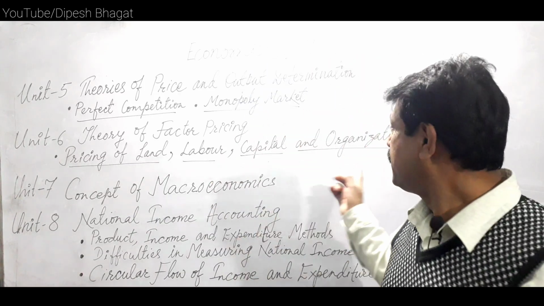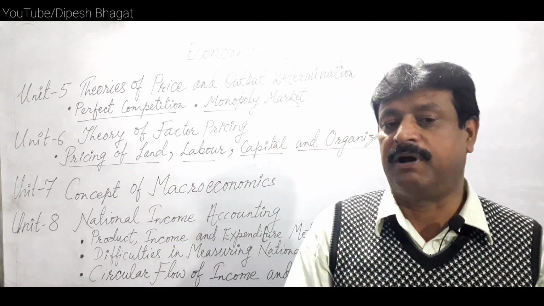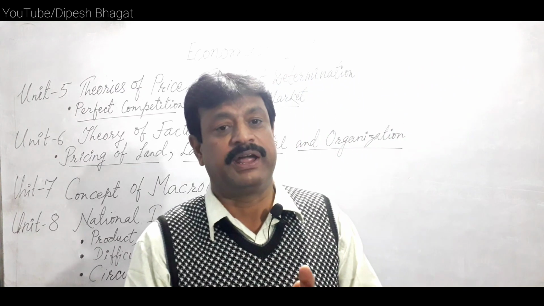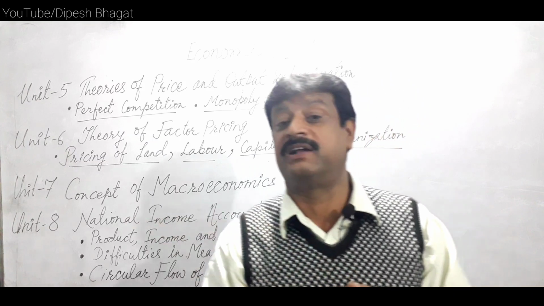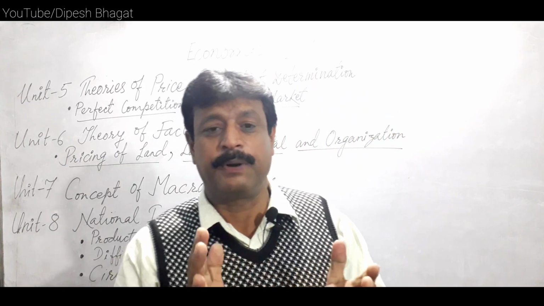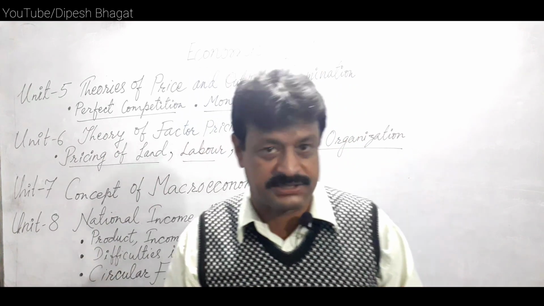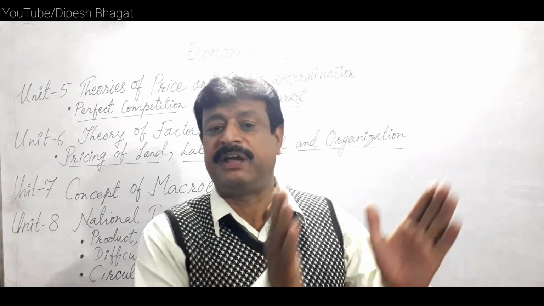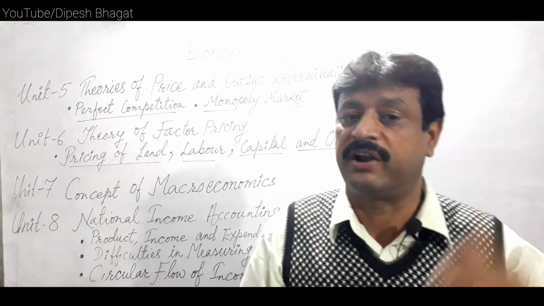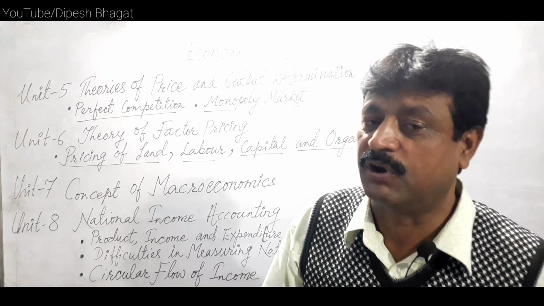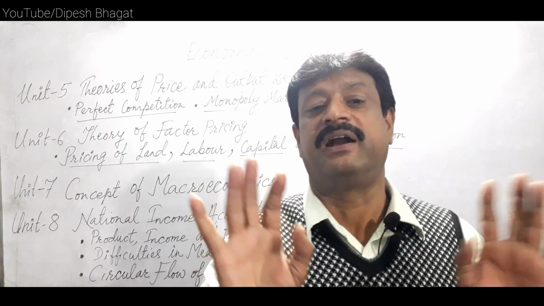And then finally, the uncertainty bearing theory of profit. F.H. Knight developed the theory in 1921. Under this theory, profit is the reward for uncertainty bearing. The organizer has to bear the uncertainty, not the risks. The risks can be insured in an insurance company. So, by bearing the risks, one should not get the profit according to the uncertainty bearing theory. Profit is a reward for bearing uncertainty only.